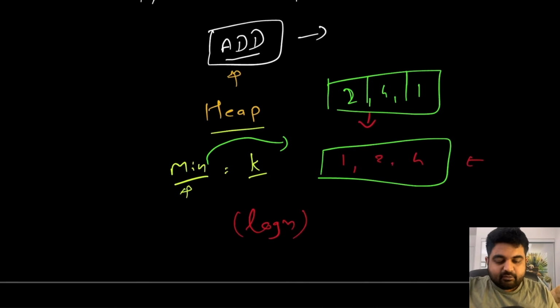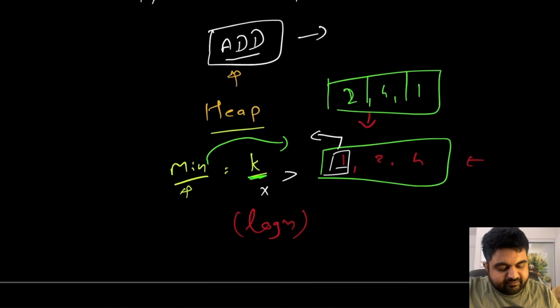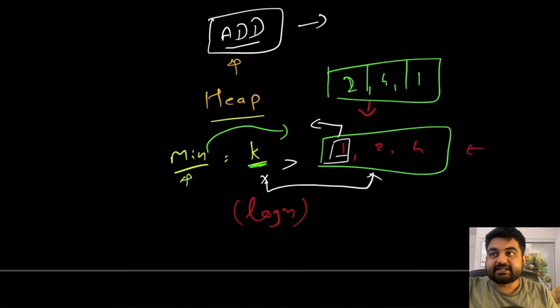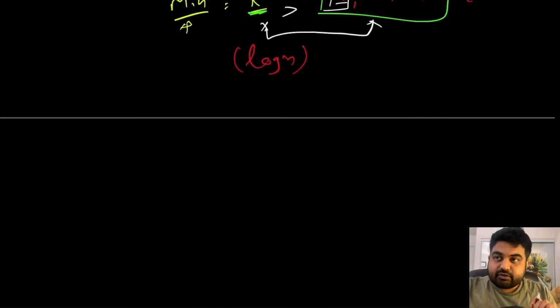So the idea is that, number one, we have a min heap of size k, and number two, whenever we find a value that is greater than the current smallest value we have, we pop that value out, and then whichever value x we found, we push it inside our heap. This should allow us to find the kth largest element very quickly.